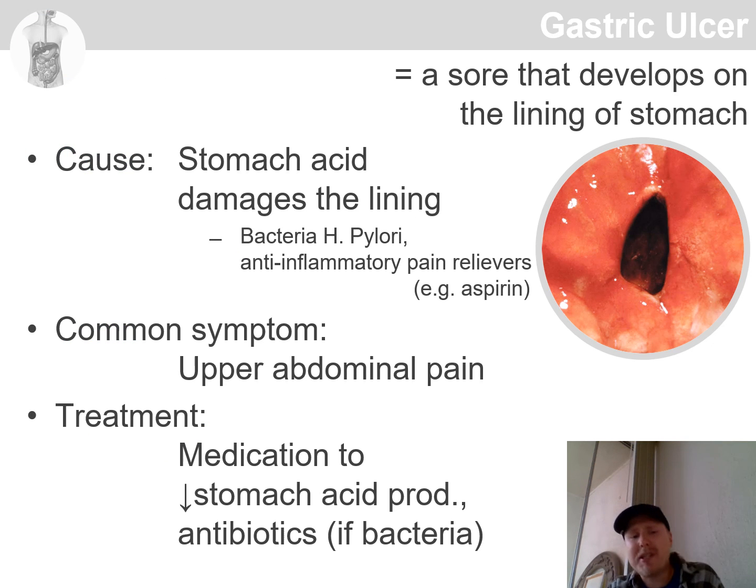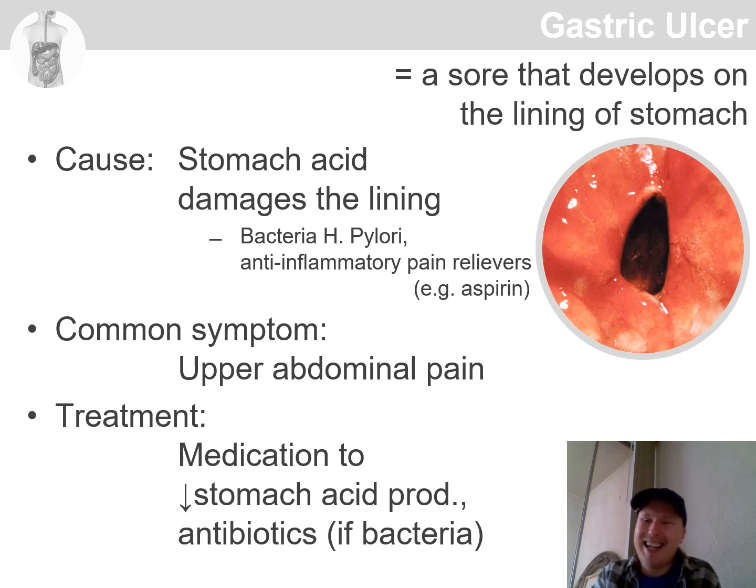And now I think it would be interesting to consider, what if the stomach layer is broken? In this case, we have, of course, an ulcer. These are caused by damage to the stomach wall, and this can be due to stomach acid, certain bacteria, or, for example, aspirin, which is a strong anti-inflammatory pain reliever. So that's why we need to be careful about aspirin. What else? Well, there can be upper abdominal pain, but it can also be symptomless. So what can we do? We will try to decrease the stomach acid production with certain drugs. And if there has been bacteria involved, we will use antibiotics.